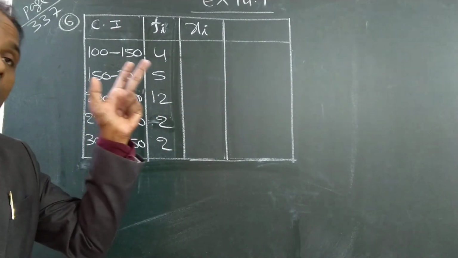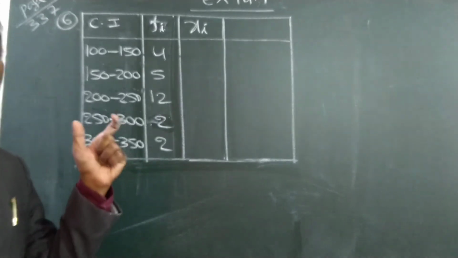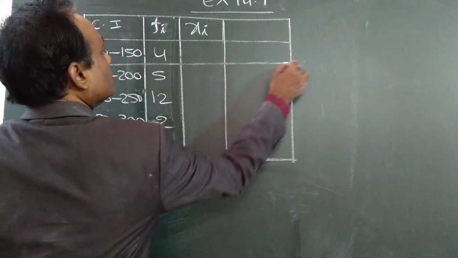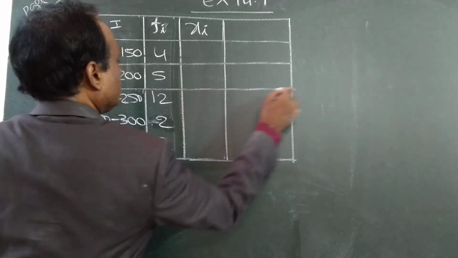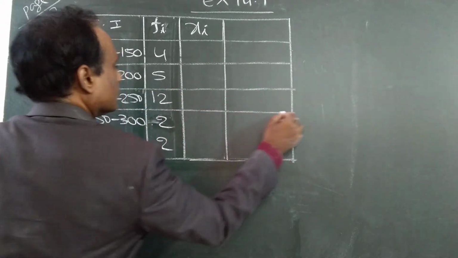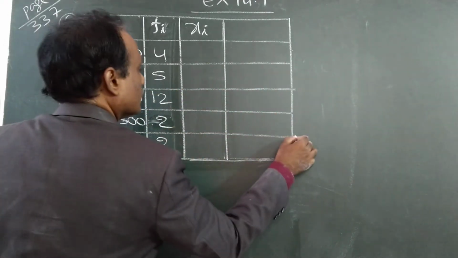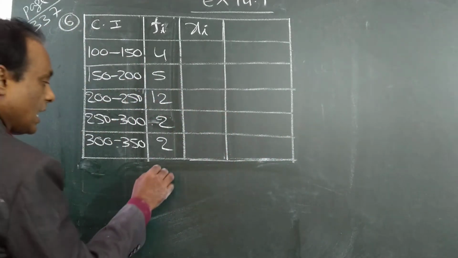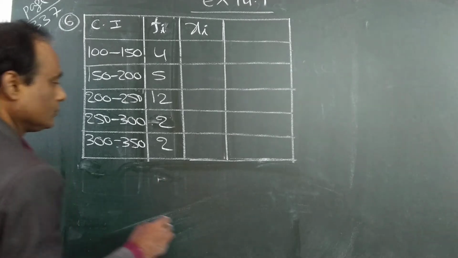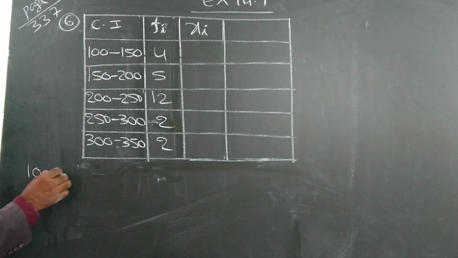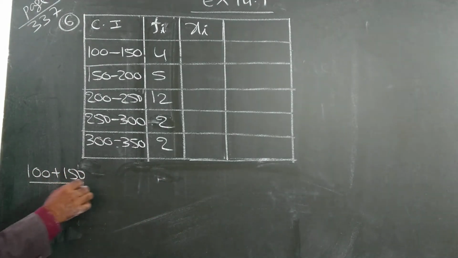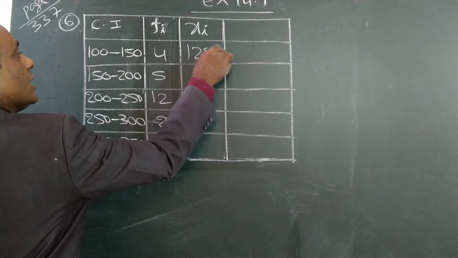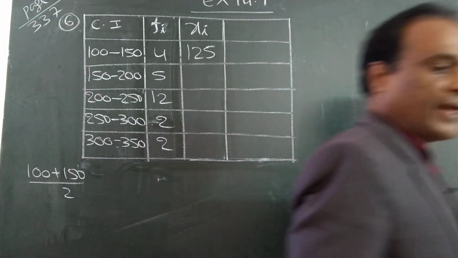Next is assumed mean method. Next is step deviation method. So do it. 100 plus 150 by 2, that is 250 by 2, which is 125. Like that you prepare.